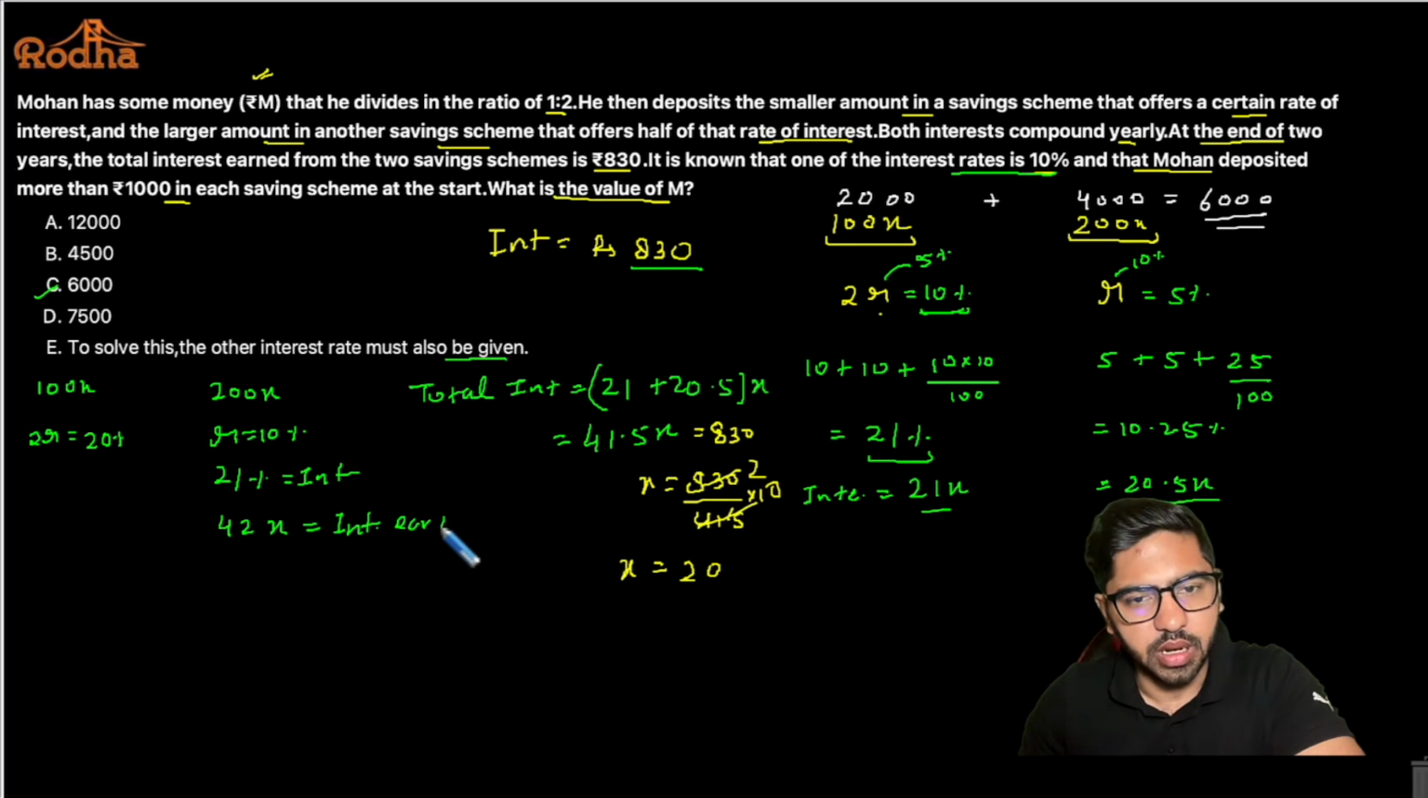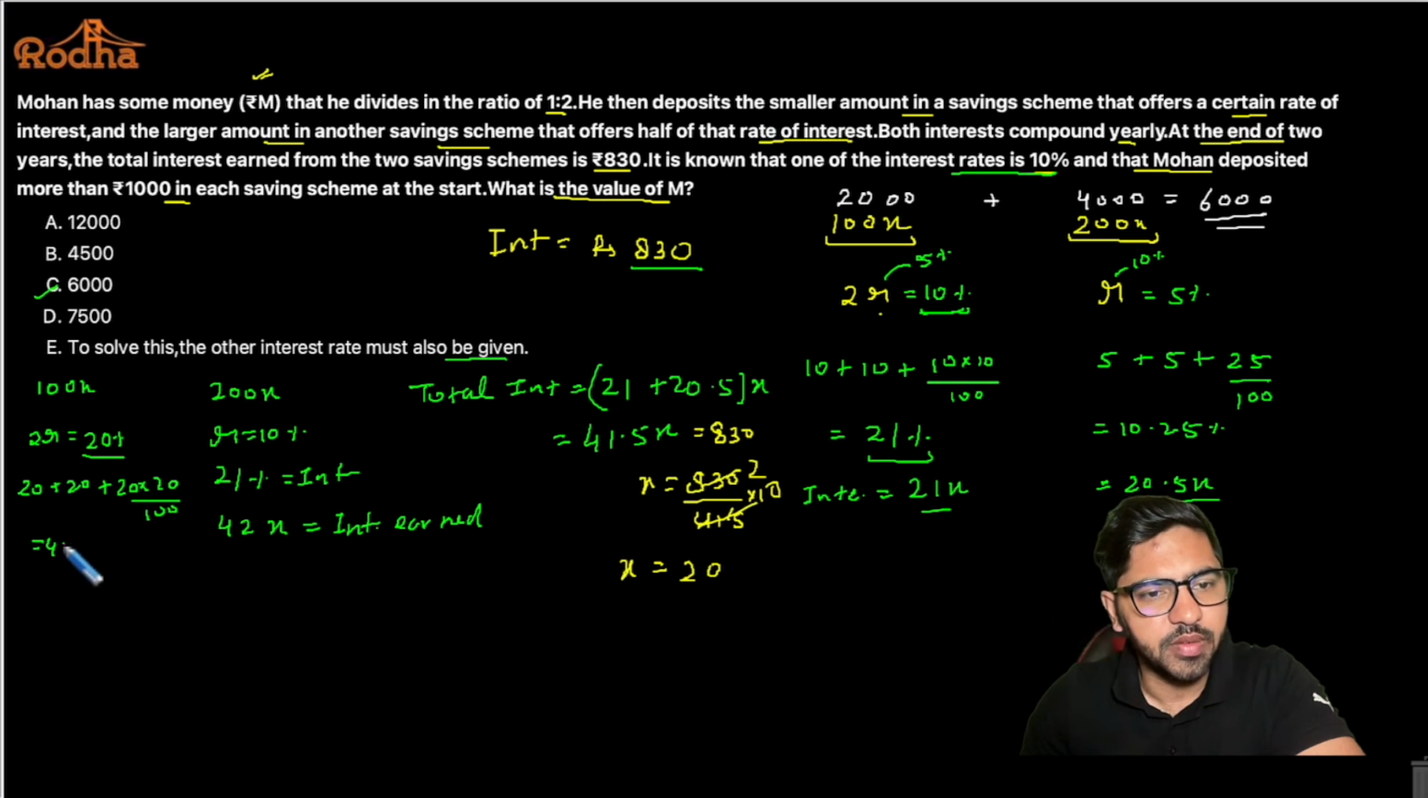Okay. Now 20% is the rate of interest. For 2 years, how much will I get? I'll say 20 plus 20 plus 20 into 20 by 100. So that is giving me basically 44% interest, right? Now, if it's a 44% interest, so 44% of 100x is basically, I would say, 44x interest earned, right? This is the interest earned from this scheme, okay?